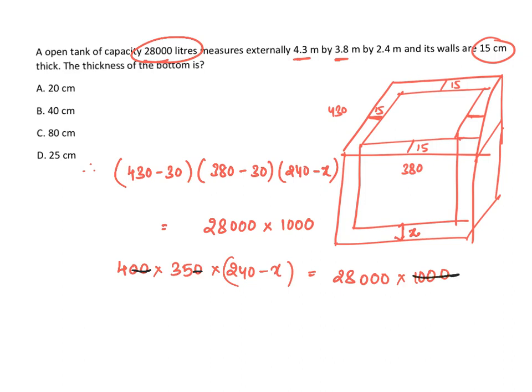So here you cancel it. 4 into 35, 140. 140 ones are 140, twos are... Therefore 200 is left. X is equal to 240 minus 200, that is 40 centimeters. So the answer for this is 40 centimeters.